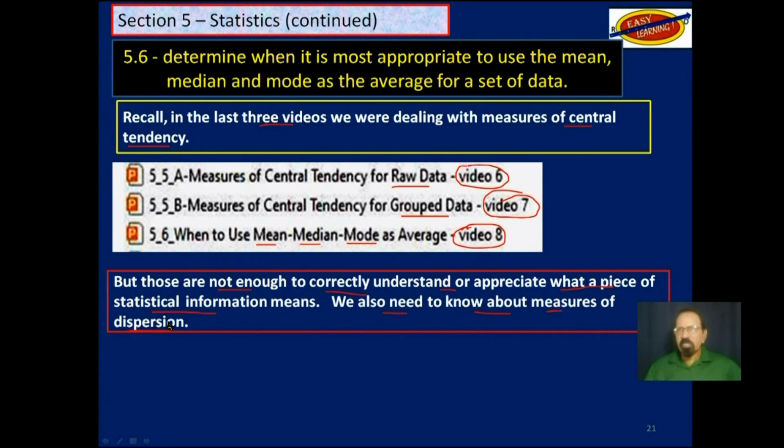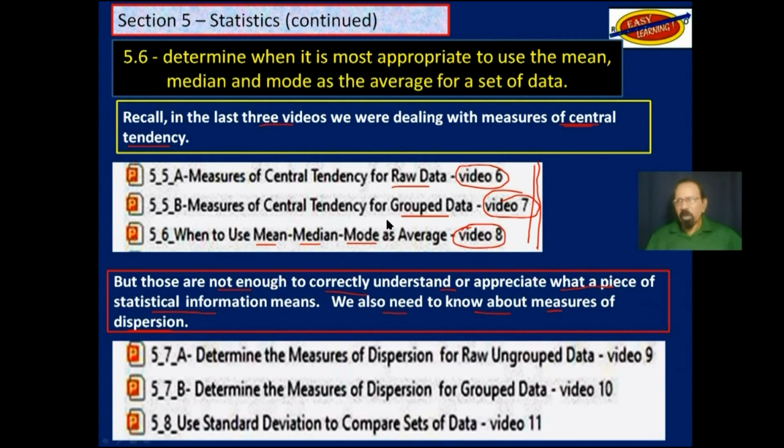Now, measures of central tendency tell us how closely these values are, whereas measures of dispersion tell us how far they are. And for this video, video 9, we will be looking at measures of dispersion for raw ungrouped data, and video 10, those same things for group data.